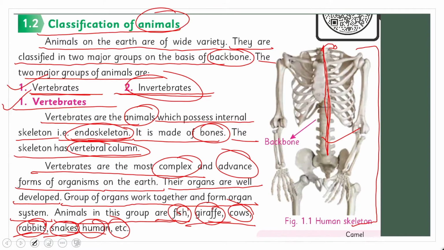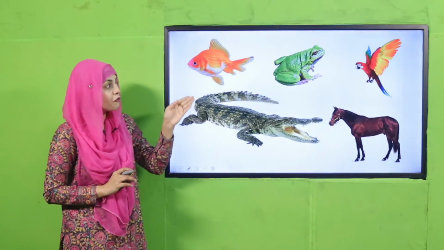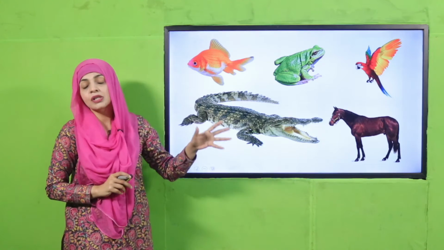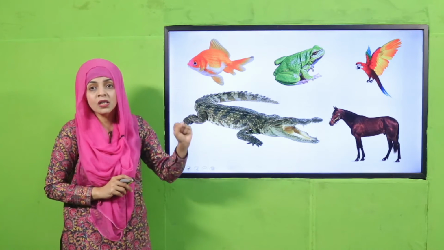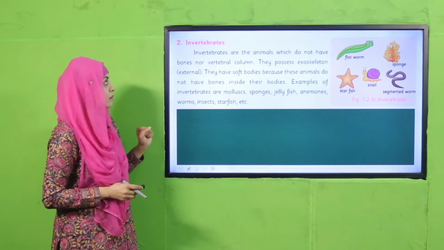We are also vertebrates. So my dear students, these are all vertebrate animals like fish, frog, parrot, that is a bird, then crocodile, horse. So these are all vertebrates because they have backbone in them.